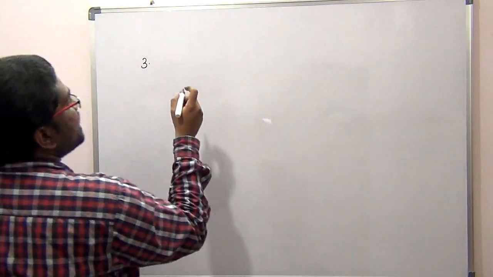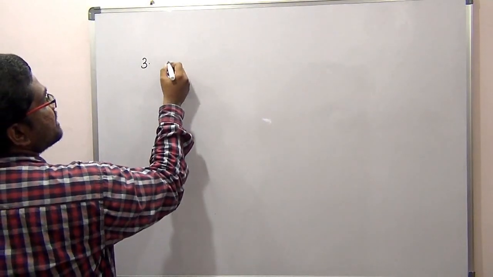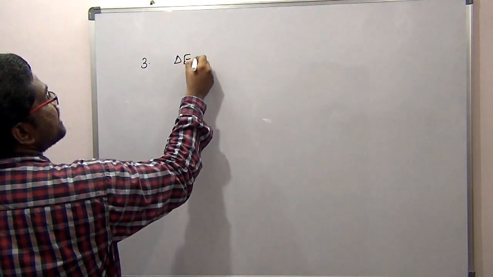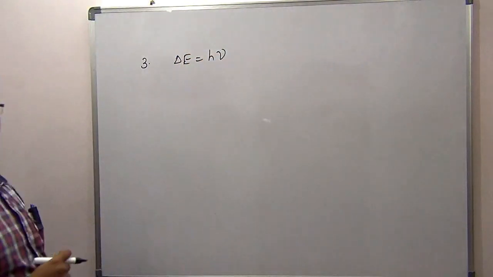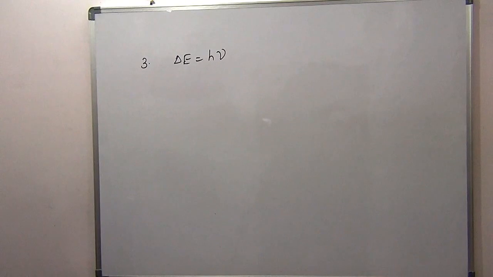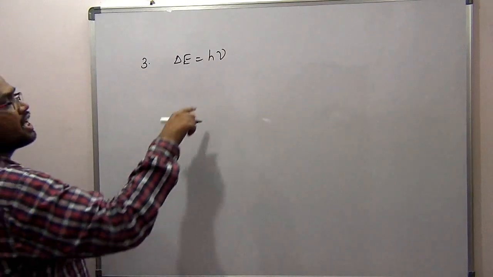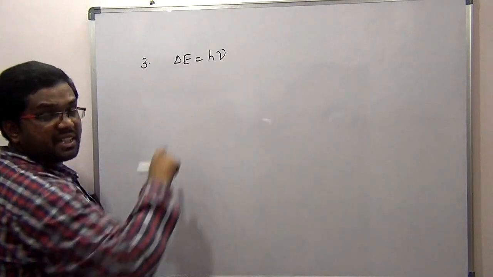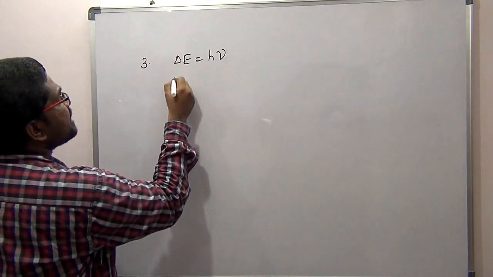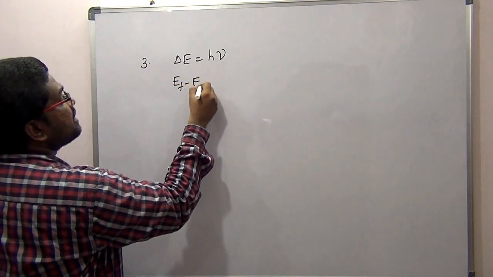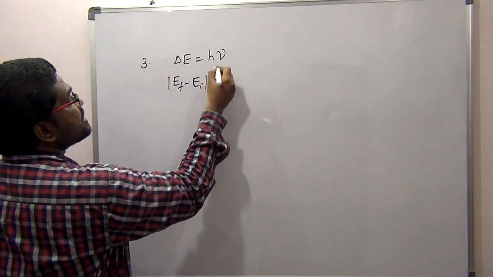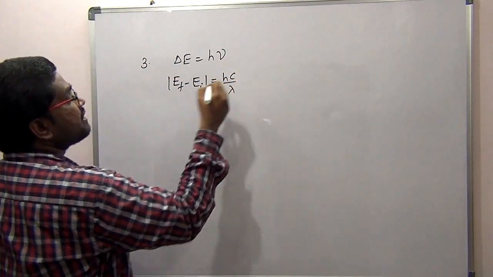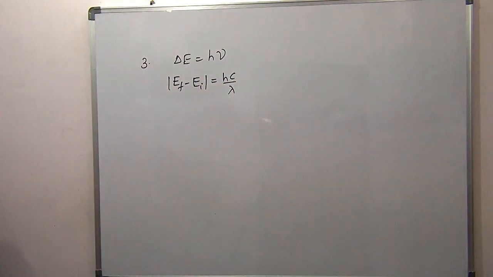So whenever the electron jumps from one place to another, the change in energy must be equal to h multiplied by nu. h is the Planck constant, and nu is the frequency of emission or absorption of radiation. So it can be E final minus E initial, which can be written as h nu or hc by lambda. Nu is the frequency, lambda is the wavelength.